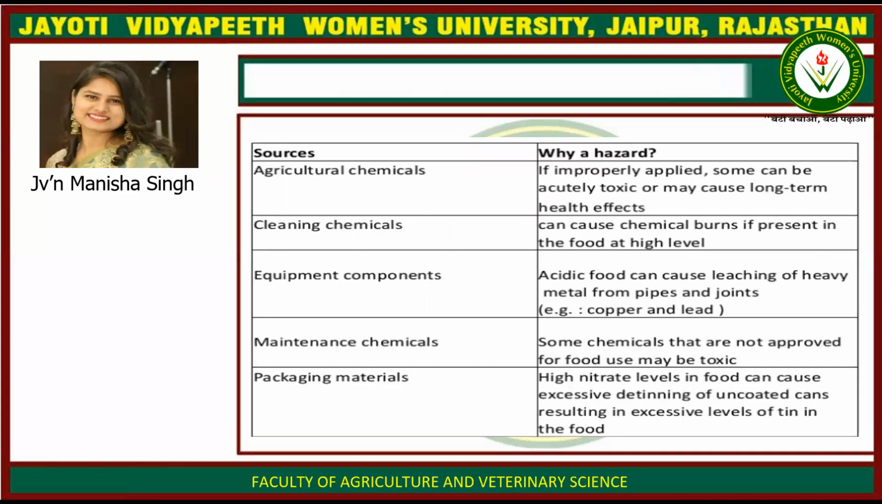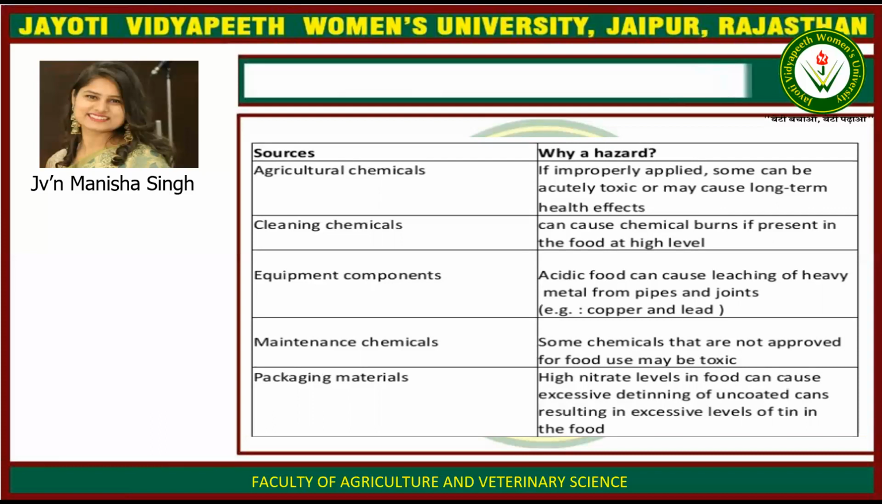Then sources and why it is a hazard. For example, agricultural chemicals, if improperly applied, some can be acutely toxic or may cause long-term health effects. Then cleaning chemicals can cause chemical burns if present in the food at high level. Then equipment components, that is acidic food can cause leaching of heavy metal from pipes and joints, for example, copper and lead. Maintenance chemicals, some chemicals that are not approved for food use may be toxic.